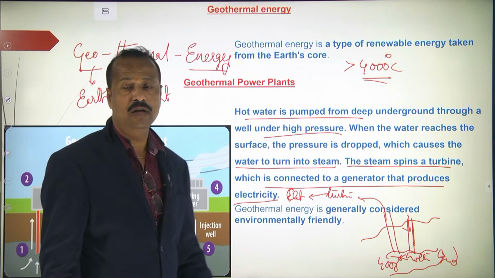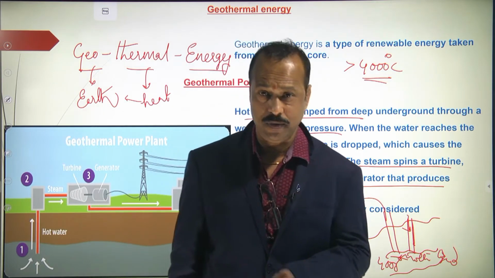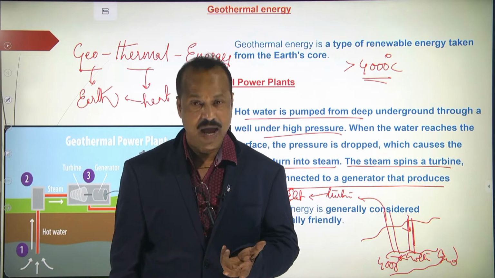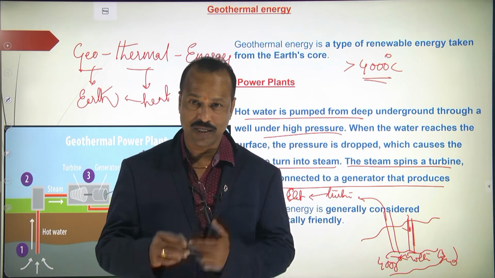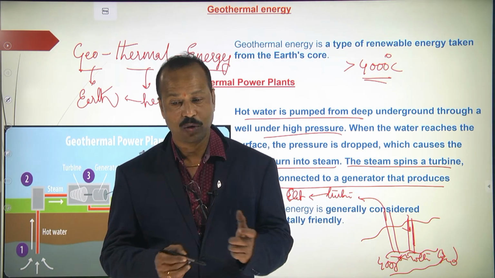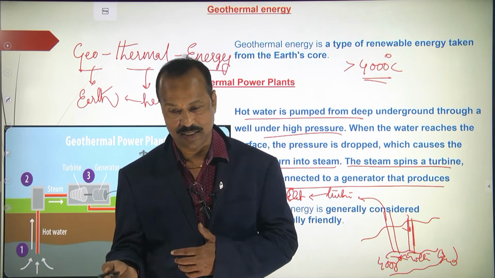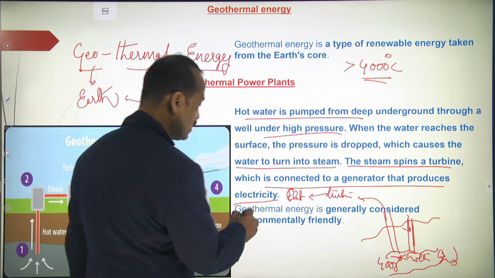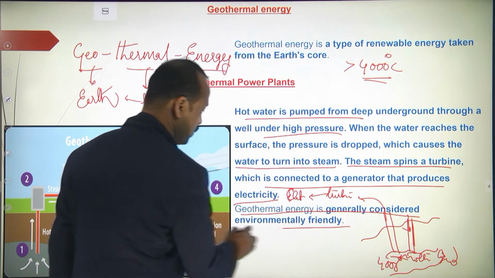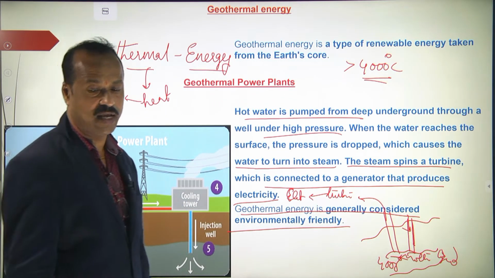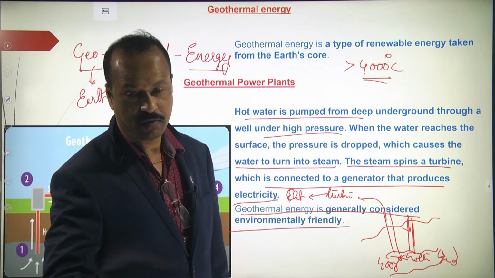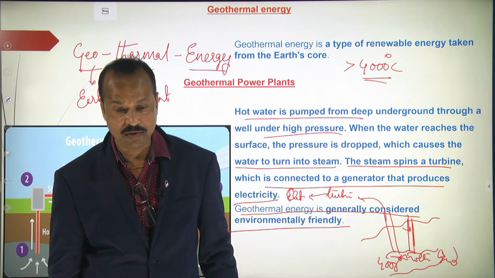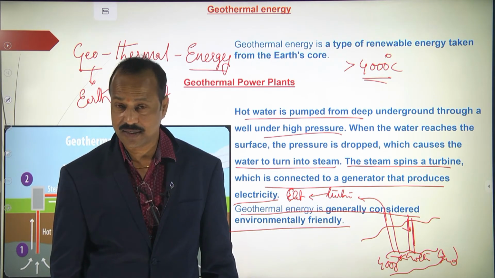So very simple. First water is sent into the earth, and there the water is converted into steam, and this steam is used to rotate the turbines. In the turbines, they generate electricity. So electricity will be generated like this. Geothermal energy is considered environmentally friendly. Environmentally friendly means which is not causing any pollution. Is this clear to you?